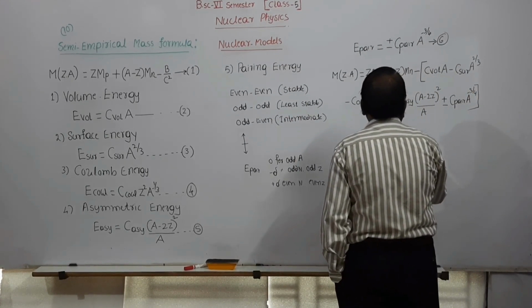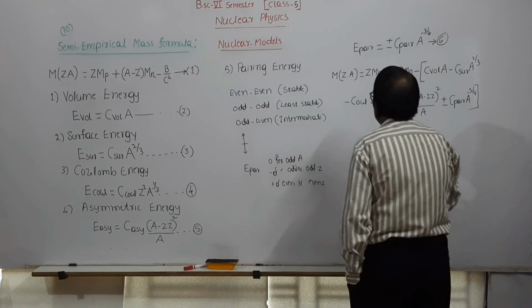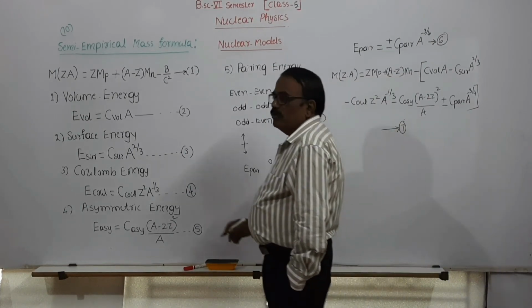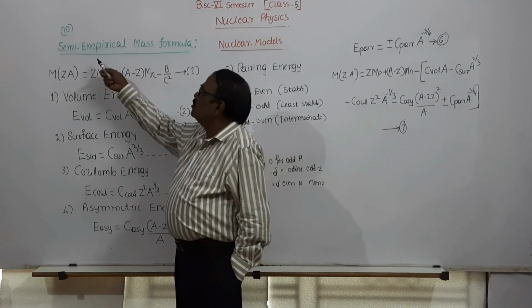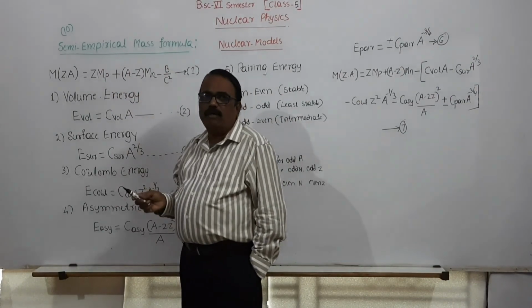Call this equation 7. So equation 7 is the semi-empirical mass formula.